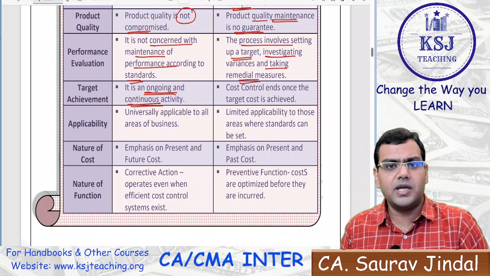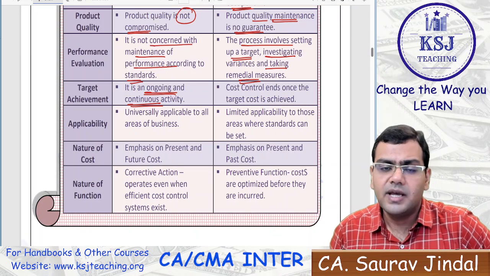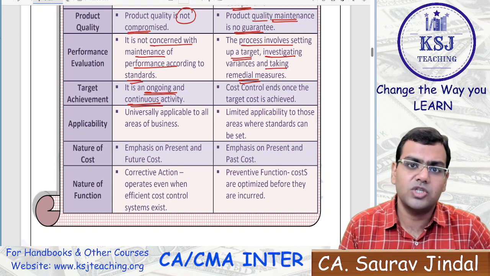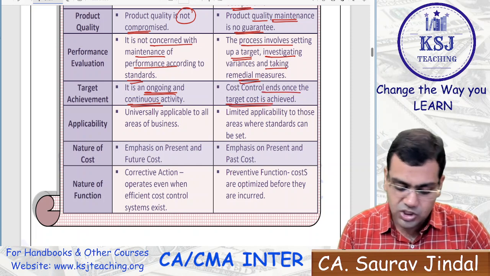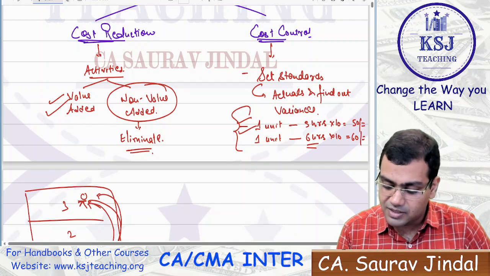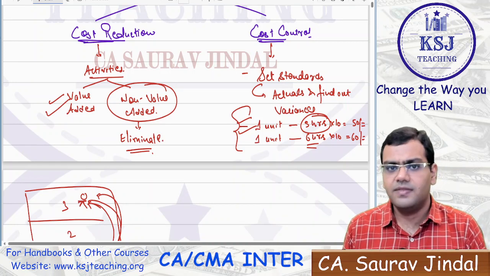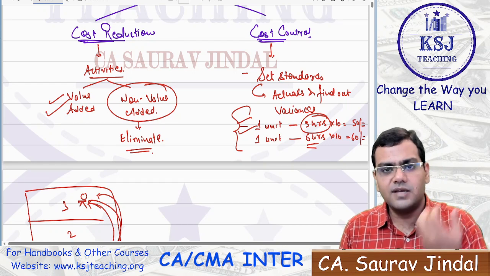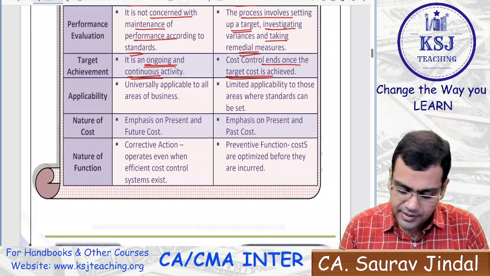Yes, from time to time, you keep on identifying what are the various non-value added activities which are there, and you try to keep on eliminating them, or you keep on simplifying your processes which can help you in the cost reduction. The cost control ends when the target cost is achieved. Now, if that worker starts manufacturing in the 5 hours, that means your standards, whatever you thought for, it has been achieved. The end, sir. What is the need for the cost control? Then no need for the cost control because whatever you thought for has been achieved. The end. That's it. Right?